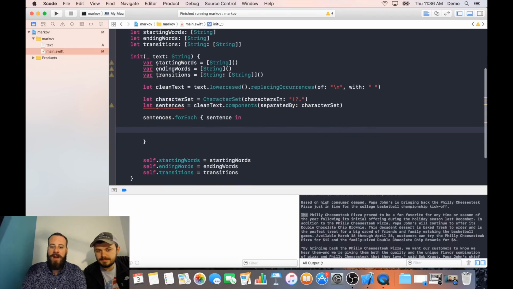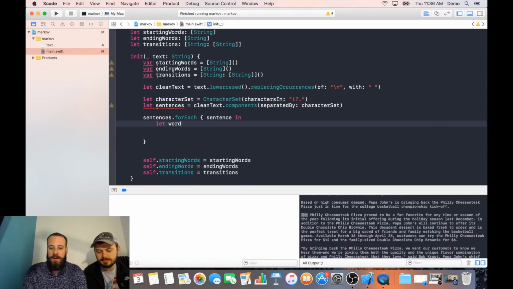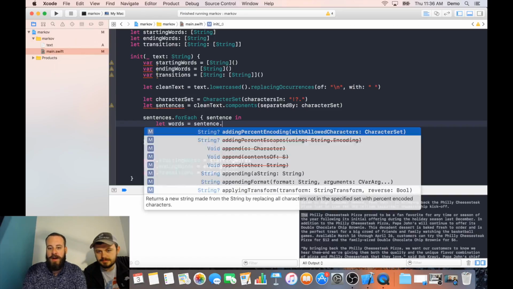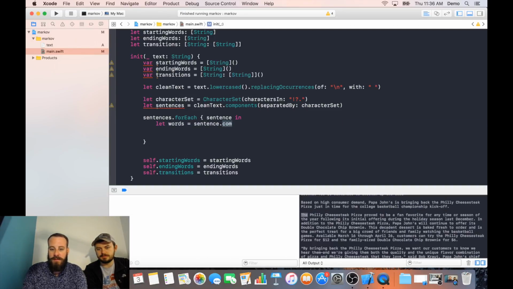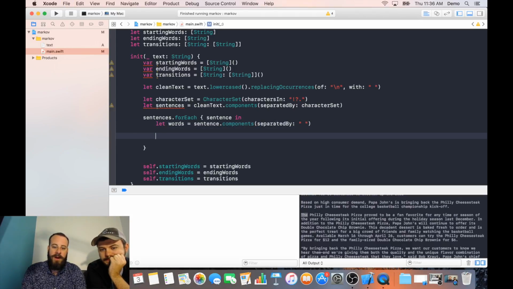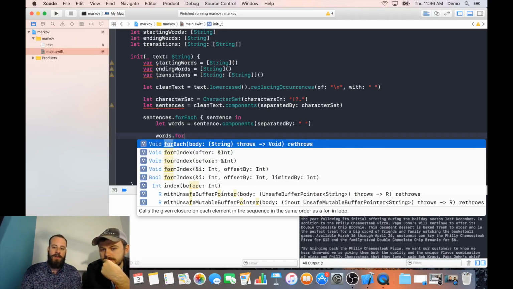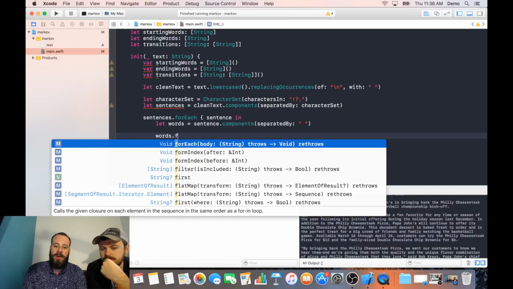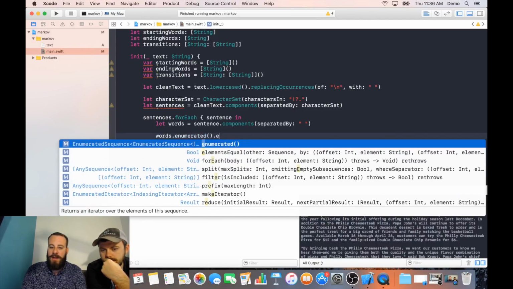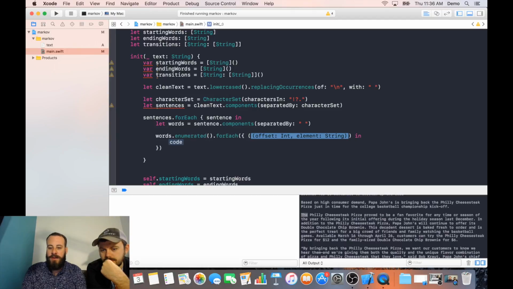Cool. So we want to grab the words, right? So words equals sentence separated by, in this case, a space. The trick is we want to keep track of the ending and the beginning. The easy way in Swift to do that: if you just do a for each for every word, we don't get the index of the word. But if we do an enumeration of them, that's going to give us the index as well. So we'll do for each, and in this case, we're going to have the offset and the word.